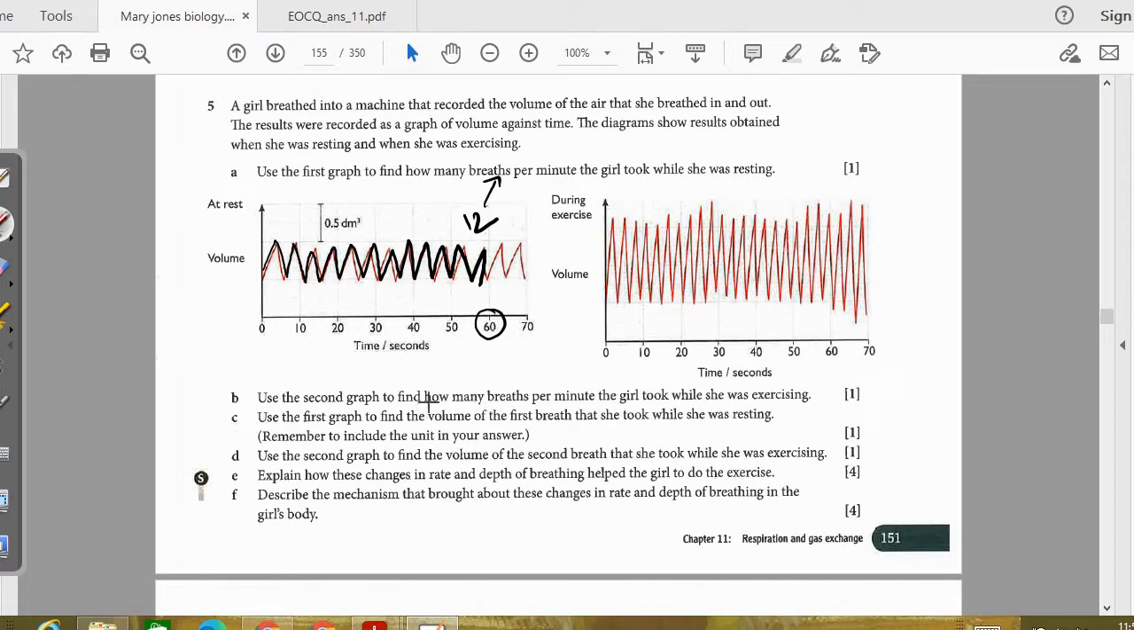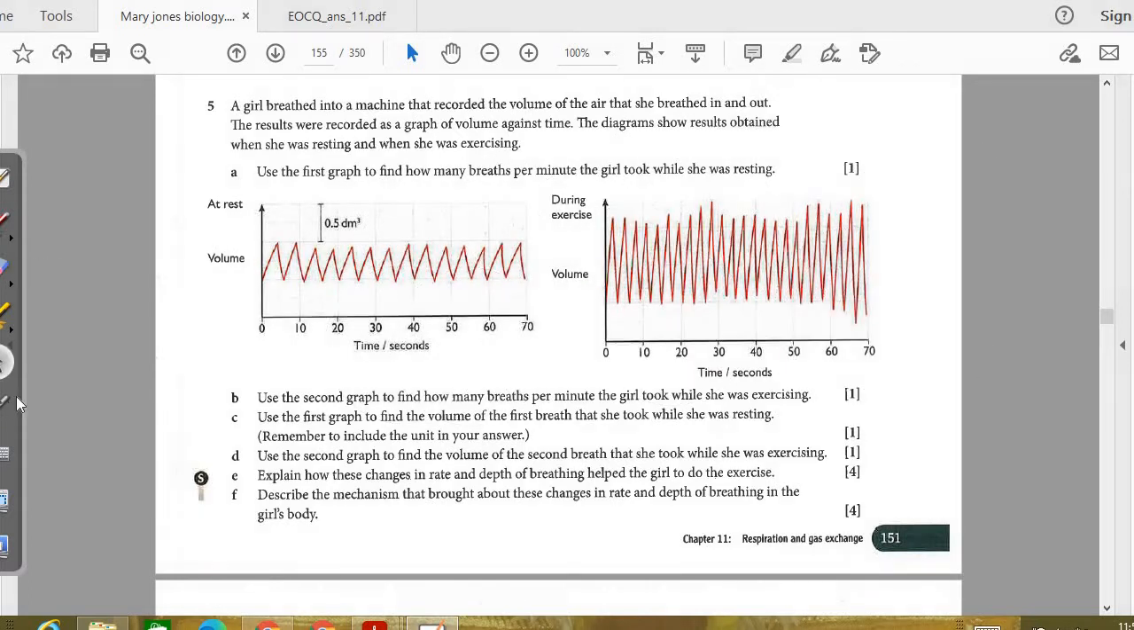Next is: use the second graph to find out how many breaths per minute the girl took while she was exercising. Again per minute, so till here only you need to count. So you again count 1, 2, 3, 4, 5, 6, 7, 8, 9, 10, 11, 12, 13, 14, 15, 16, 17, 18, 19, 20 and 21. So the answer for the second is 21. So that's how you count the breaths.